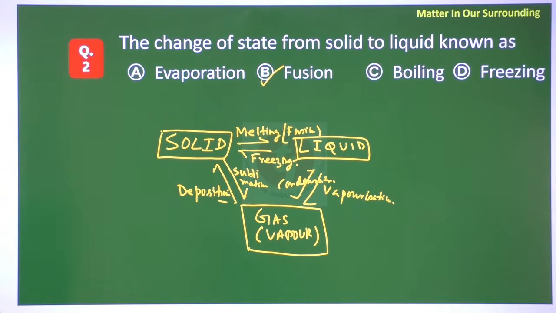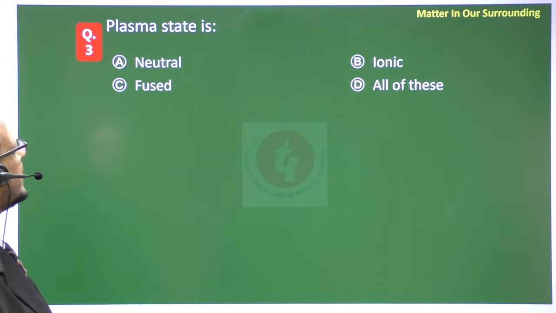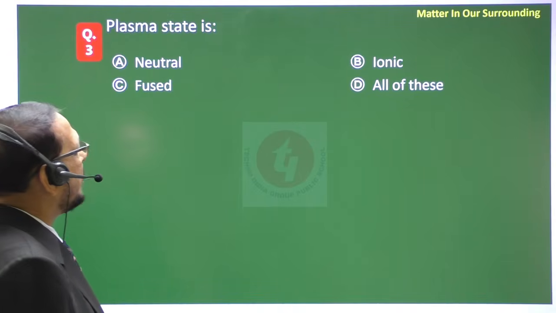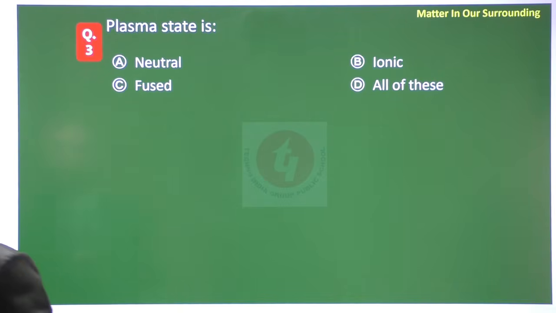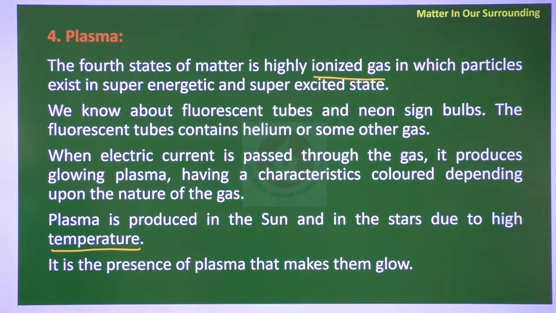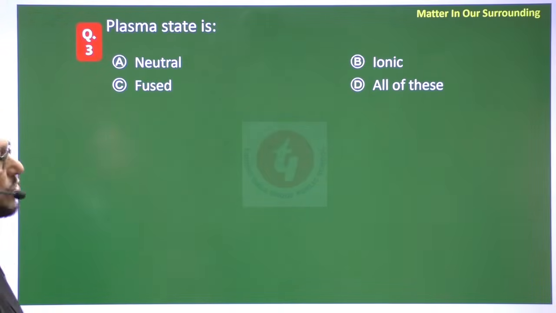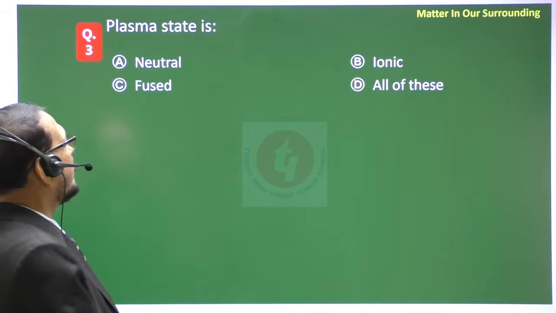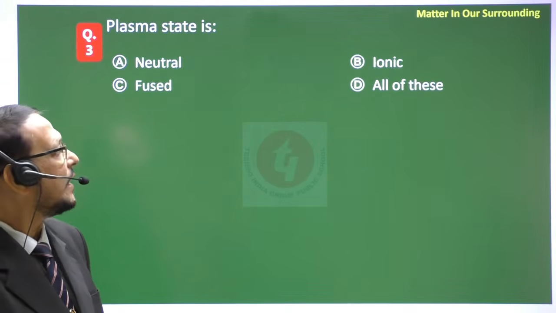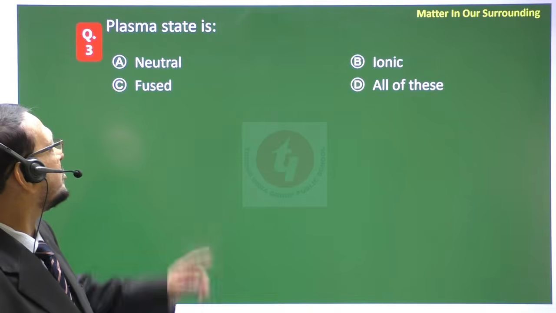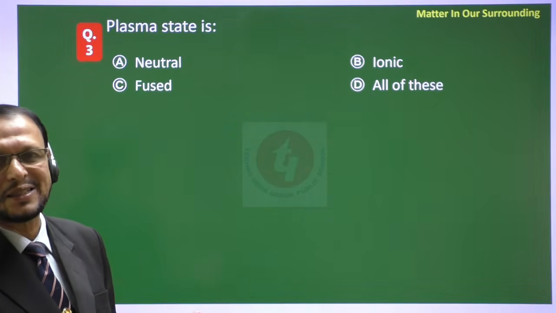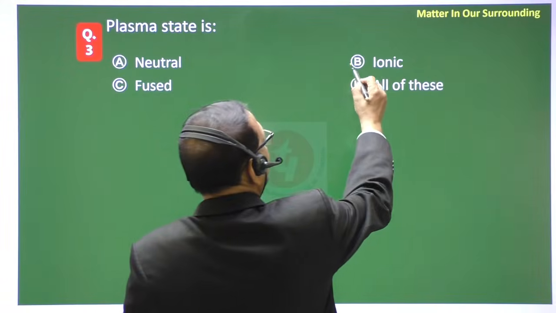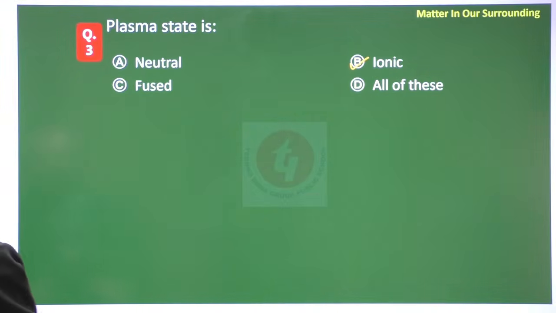The next, third question is, plasma state is neutral, ionic, fused, or all of these. I've told you that plasma is a highly ionized gas. So obviously what should be the answer? You tell me. Hello, dear students, please tell me. It should be neutral, fused, ionic, all of these. I told you it is an ionized gas. That means it is ionic. Clear or not?